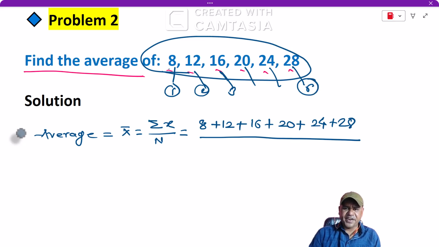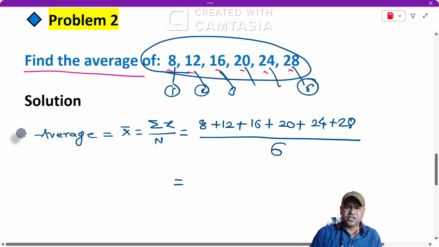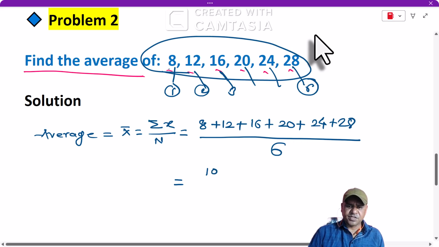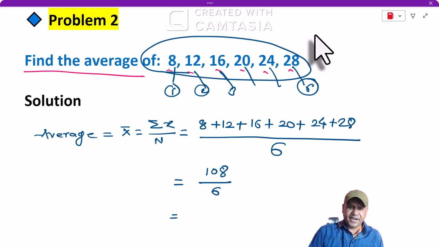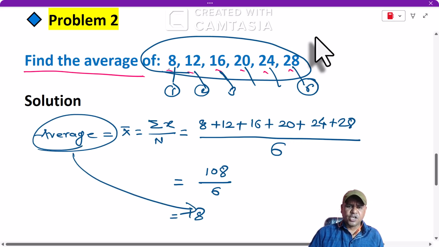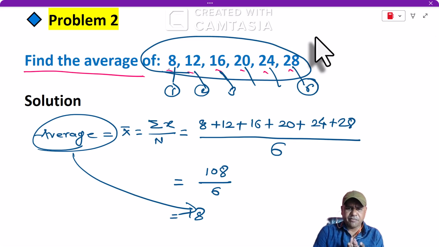therefore we have to divide the summation by 6 and we will get the average। Now on calculating this, that is 8 plus 12 plus 16 plus 20 plus 24 plus 28, that is nothing but 108 divided by 6 as it is। On calculating or dividing 108 by 6 we get the final answer, that is 18। Therefore here the average of these numbers is 18। तो इस प्रकार हमने इस नंबर का भी फार्मूले से एवरेज निकाल लिया है।